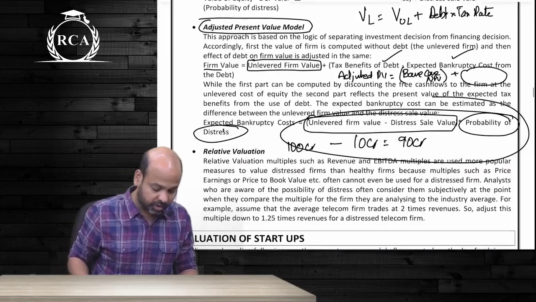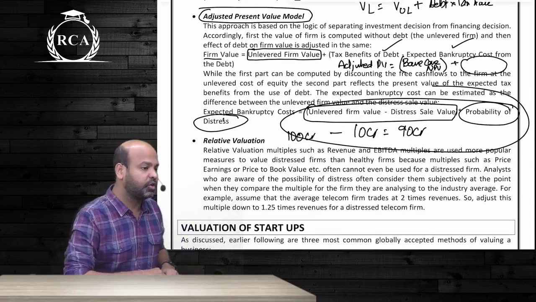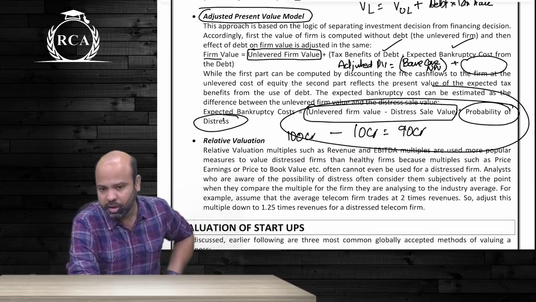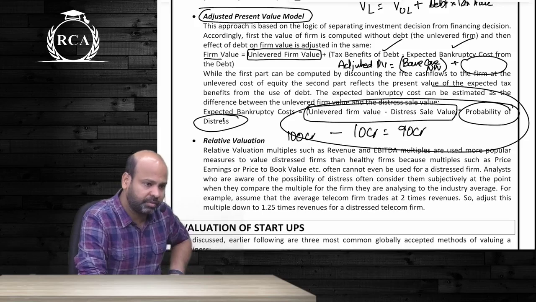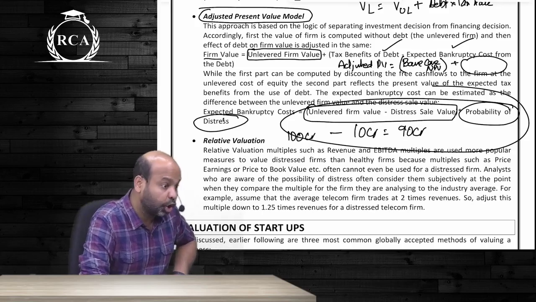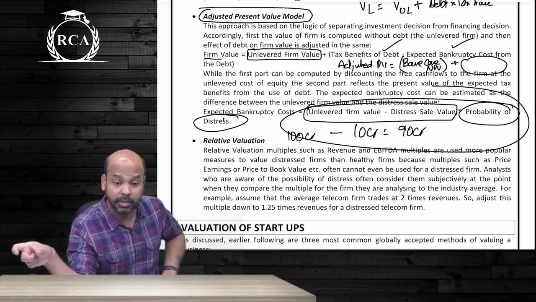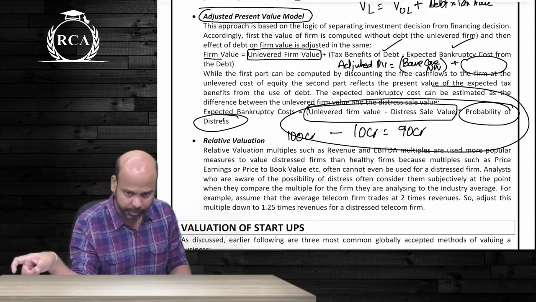Last one was relative valuation. Relative valuation is valuation by comparison. However, do not forget, because you are valuing a distressed entity, you should take a lower multiple. You cannot directly take the multiple that is applicable for a proper good company.